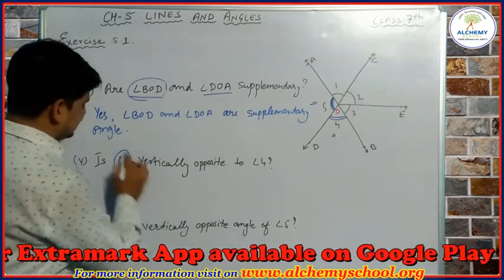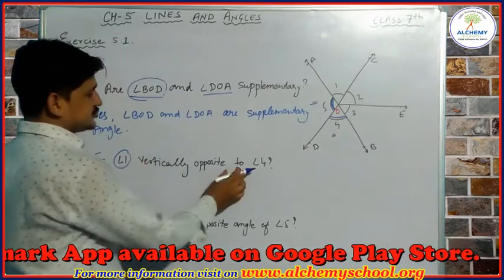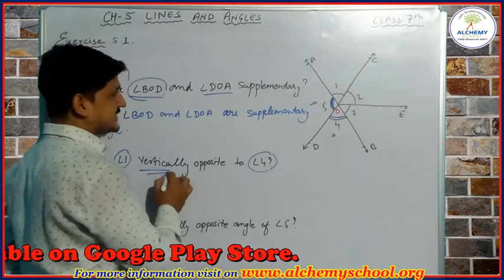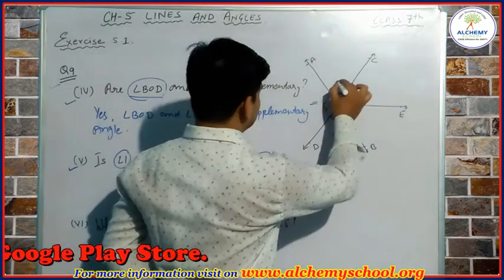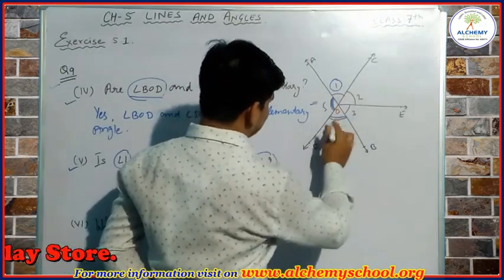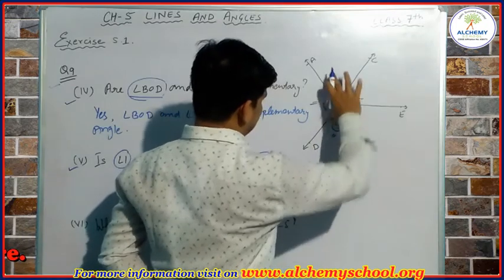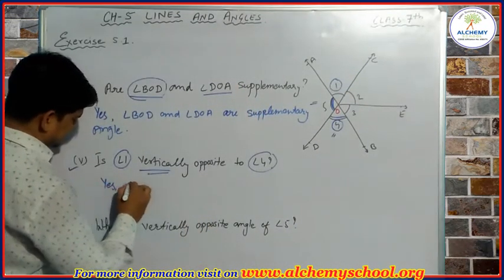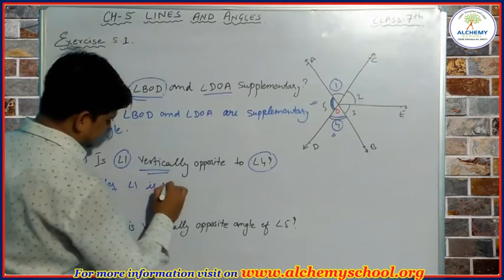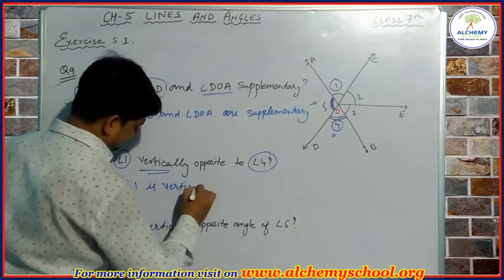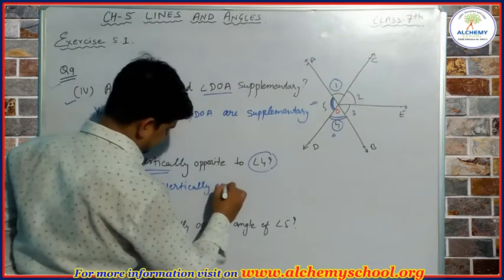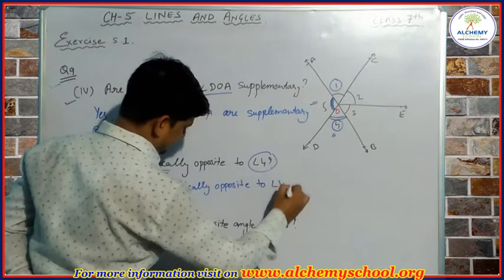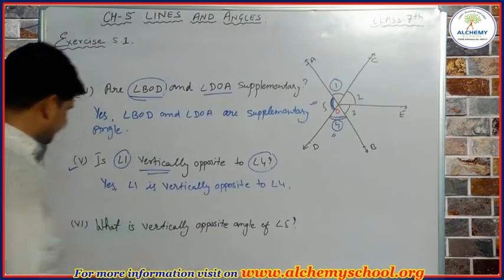Is angle 1 vertically opposite to angle 4? Already we have discussed vertically opposite angles. So where is angle 1? This is angle 1 and this is angle 4. So we can see these two angles are vertically opposite. So we can write, yes, angle 1 is vertically opposite to angle 4.